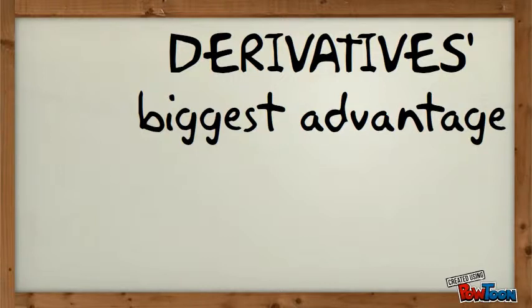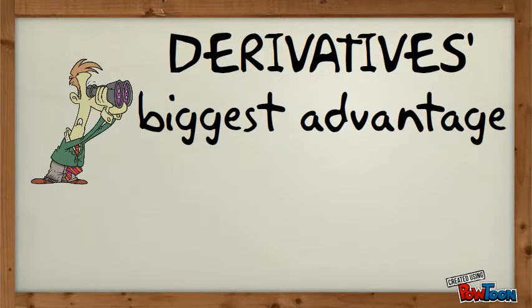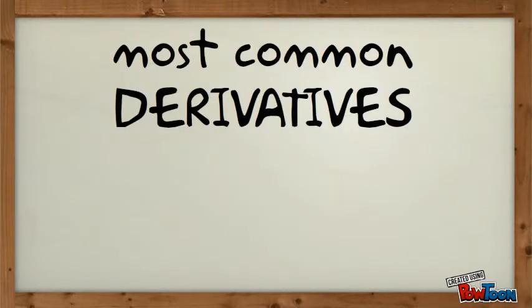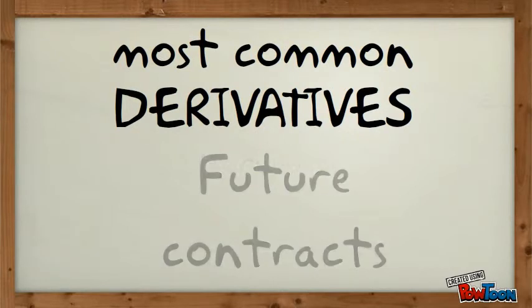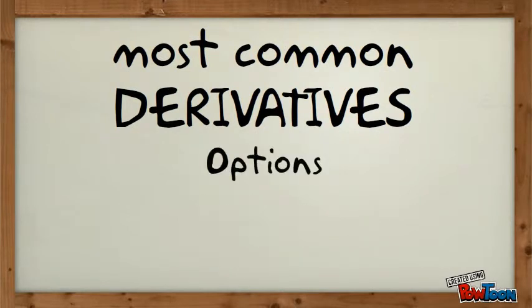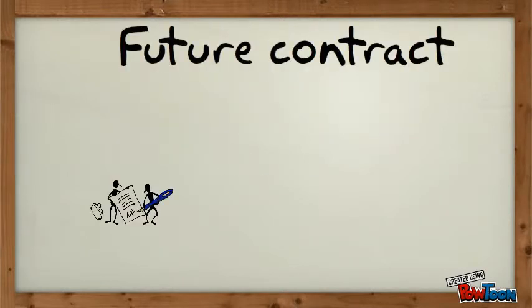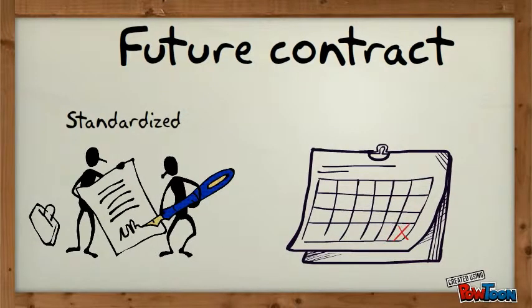Elote Loco company agrees to sell its corn at $2 per pound. This helps Elote Loco company to secure the sale of the produced corn and prevents the Nacho company from buying more expensive corn in the future. So, at the end, both companies benefit from the derivative. One secures its sales and the other the price.